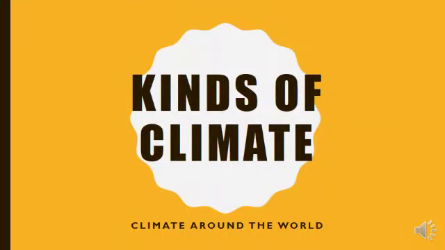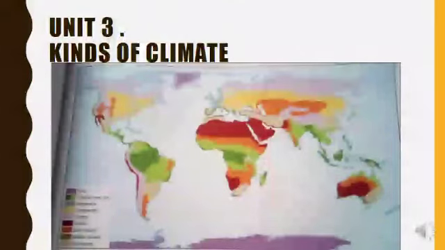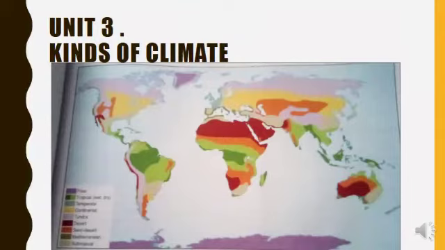Hello everyone, welcome back. So now we're going to discuss the kinds of climate that we have in the world. We have 9 types of climate. First one, we have the polar climate. Polar climate occurs close to the pole.